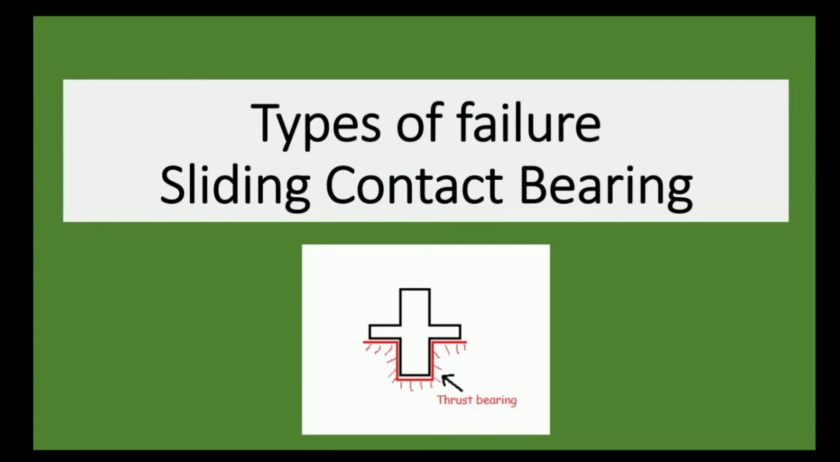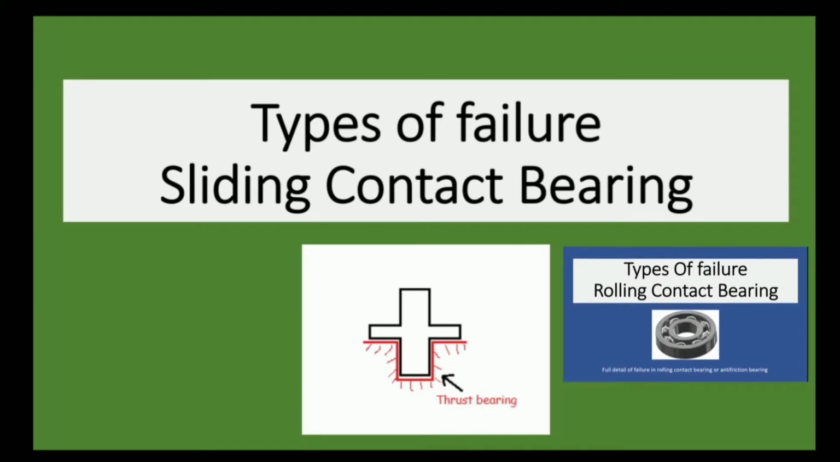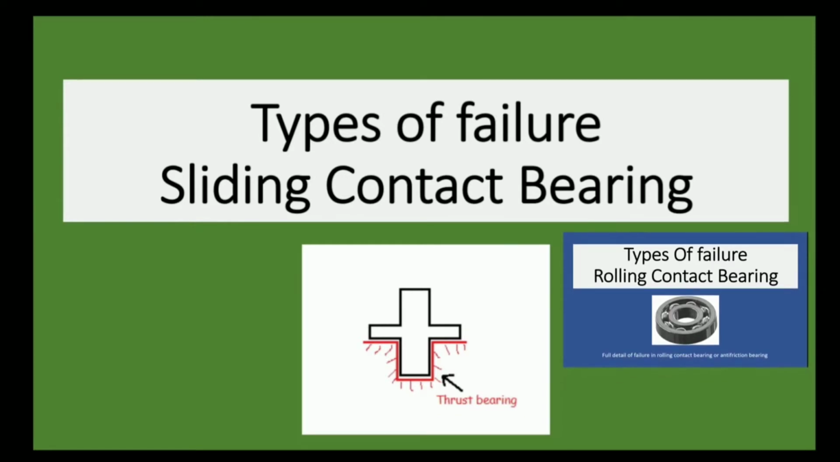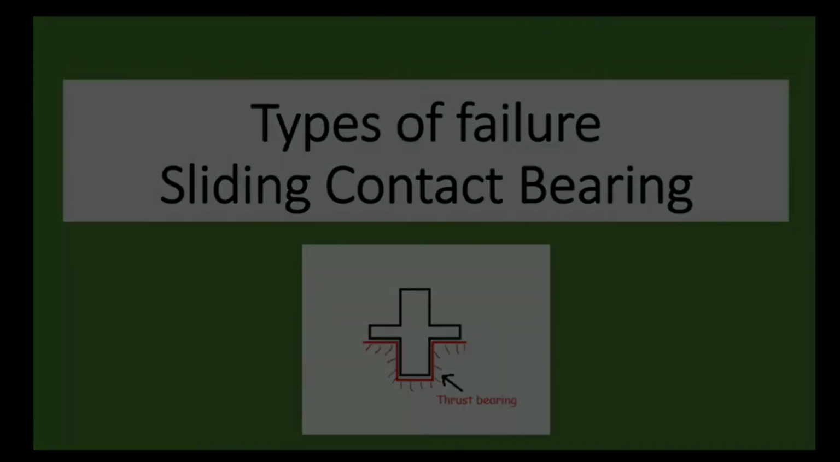In the last video, I discussed the failure of rolling contact bearing. Sliding contact bearing and rolling contact bearing are the two different types of bearing. If you have not watched the video on the failure of rolling contact bearing, I put the link of that video in the I button as well as in the description box to check it out. Okay, so let's start this video.